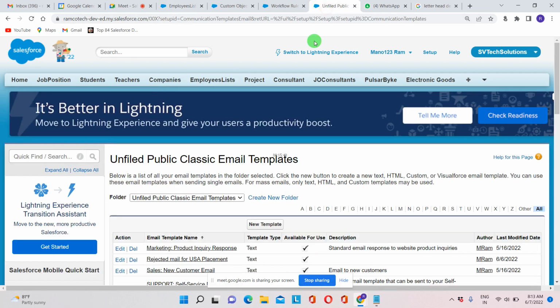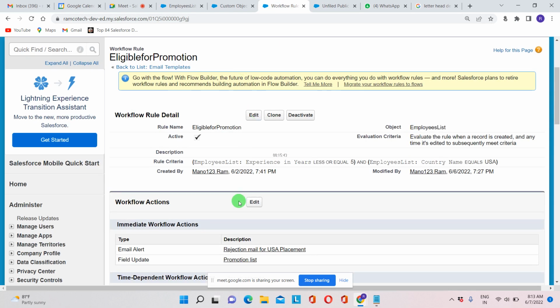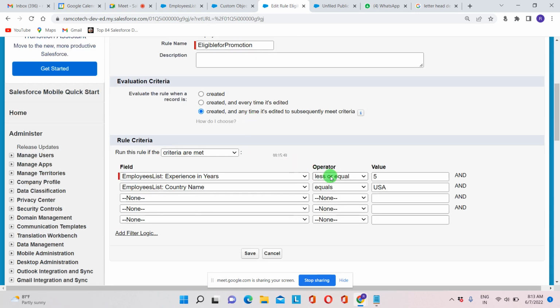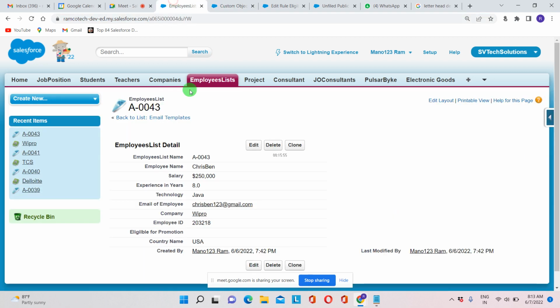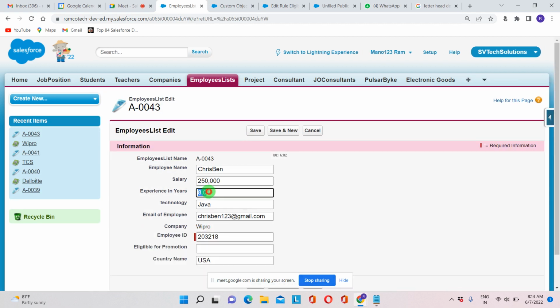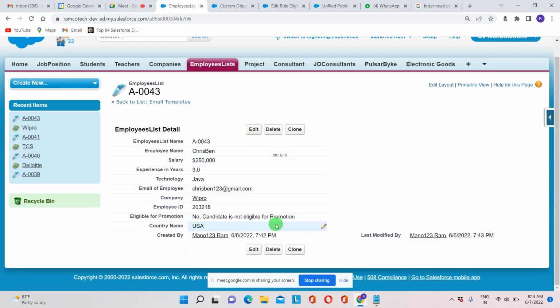When we were creating it, we didn't select the less than or equal to 5 years and USA field. So here it is not less than 5 years, so more than 5 years. So the candidate is not eligible for the promotion. Now it came, now we got the mail.